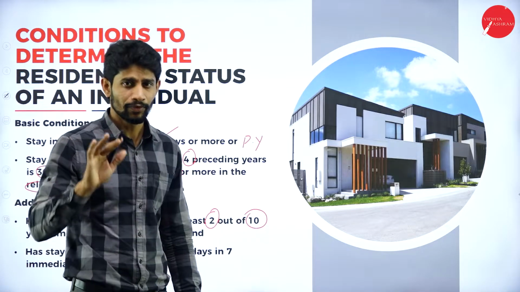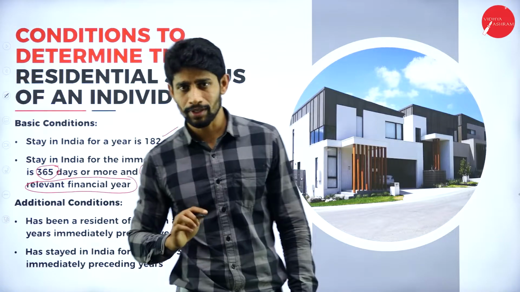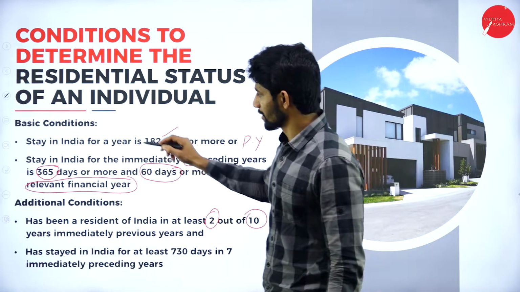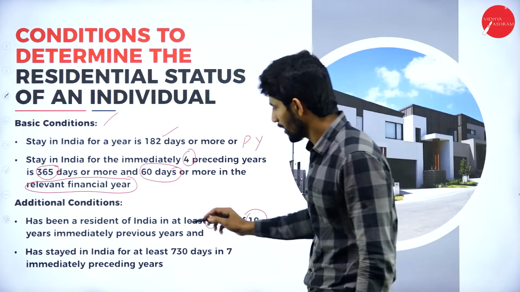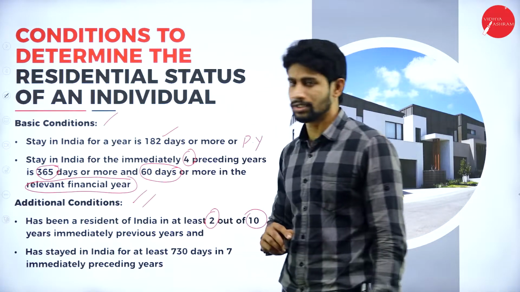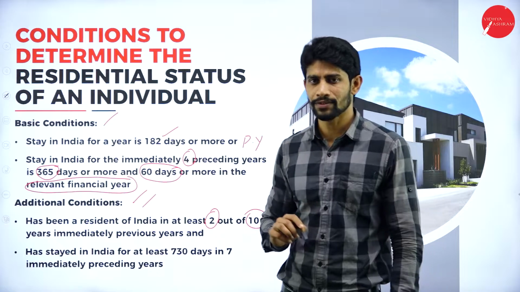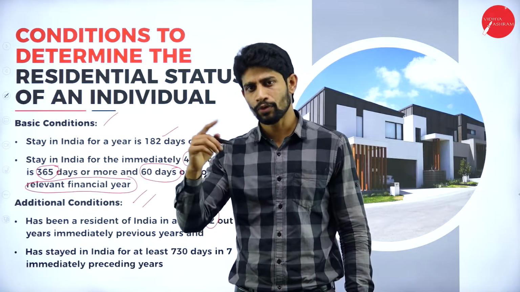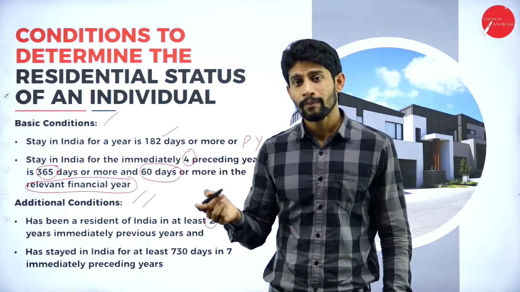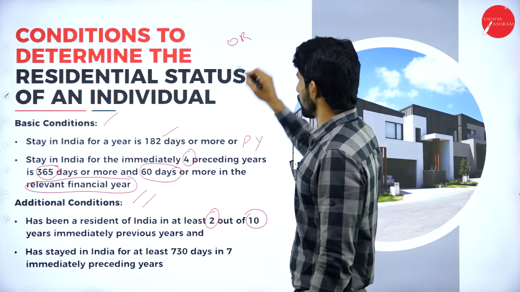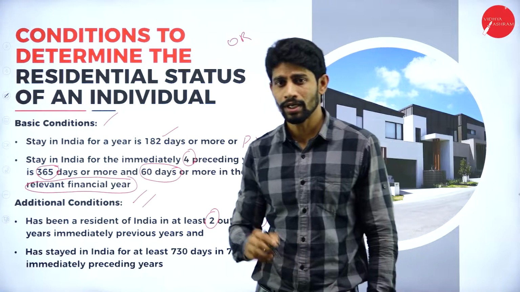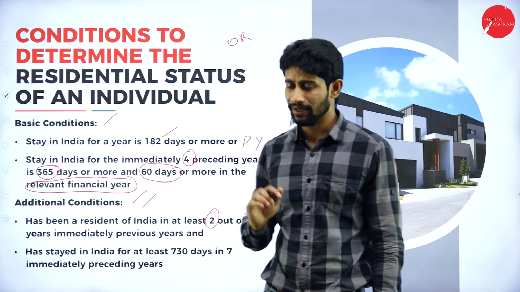For example, if any individual person satisfies any one basic condition or both the basic conditions as well as both the additional conditions, is said to be an ordinary resident of India.